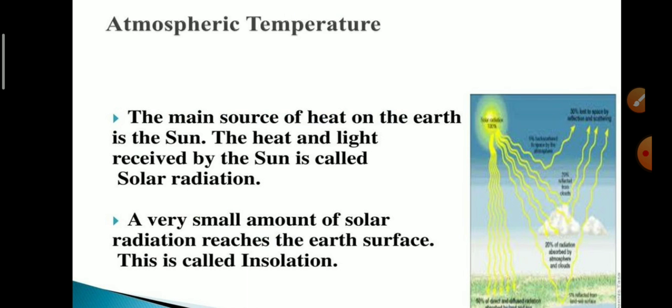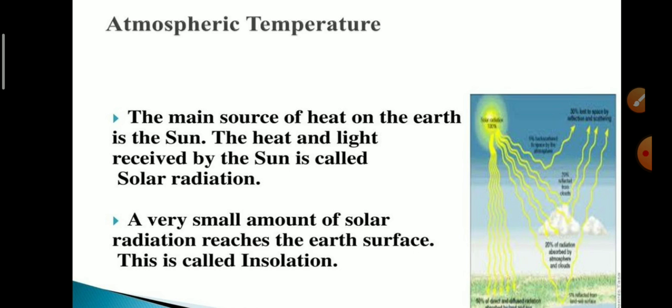Atmospheric temperature. The main source of heat on the earth is the sun, and the heat and light received from the sun is called solar radiation. The atmospheric temperature refers to the degree of hotness or coldness of the air. So the sun is the main source of heat and energy, and it continuously radiates heat energy, and this radiated heat energy is known as solar radiation. A very small amount of solar radiation reaches the earth's surface. This is called insolation. The earth's surface absorbs maximum solar radiation during the day.